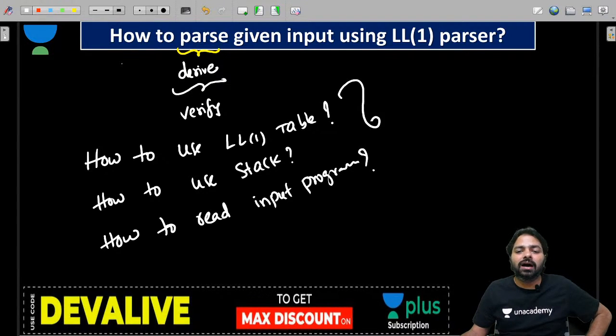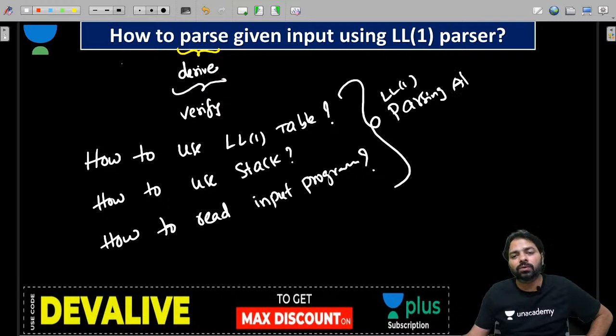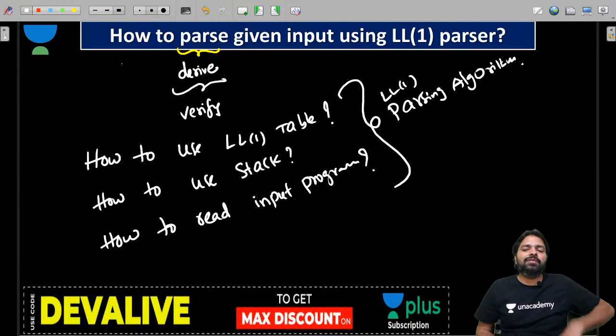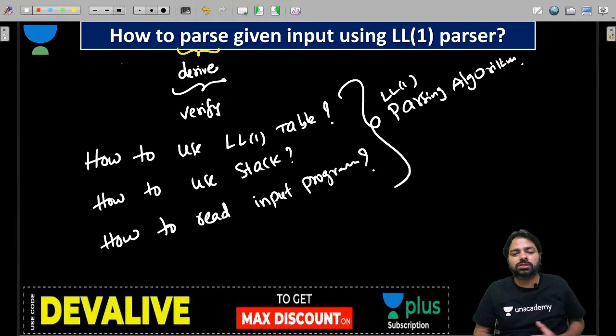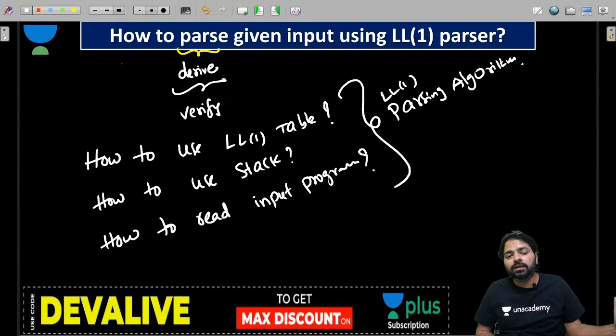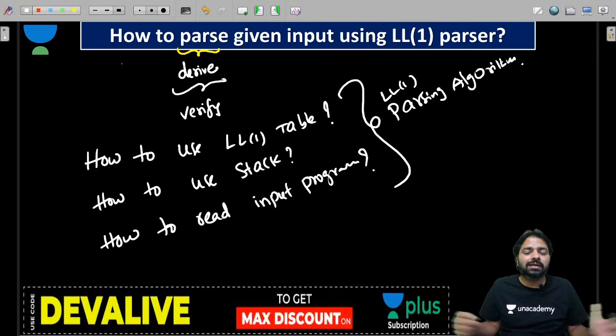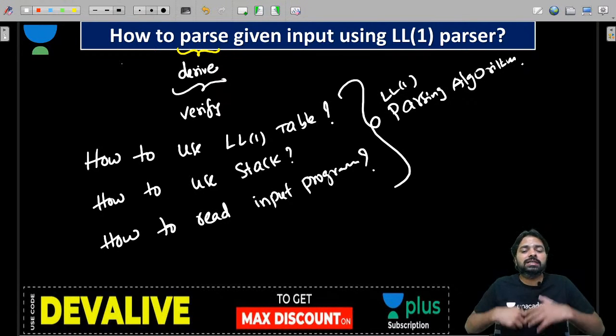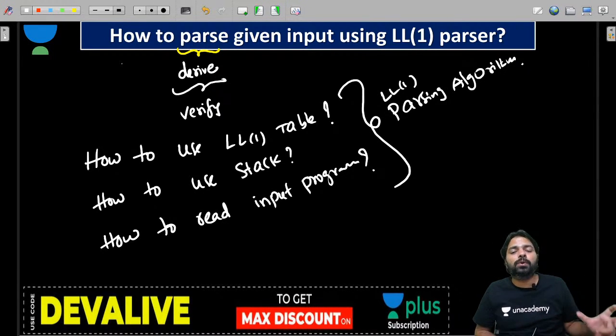All the things are going to be understood with the algorithm, that is the parsing algorithm. I may say it's the LL1 parsing algorithm or program. So the LL1 parsing algorithm is going to talk about all of them, and it is also going to produce the parse tree when the input is successfully scanned, and it is also going to produce a syntax error in case any problem comes.